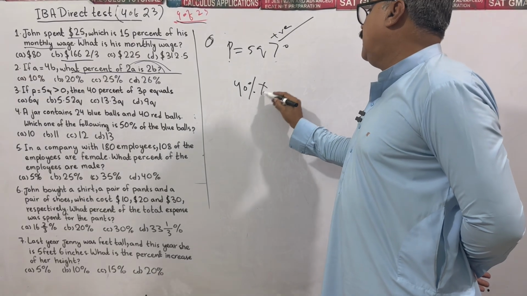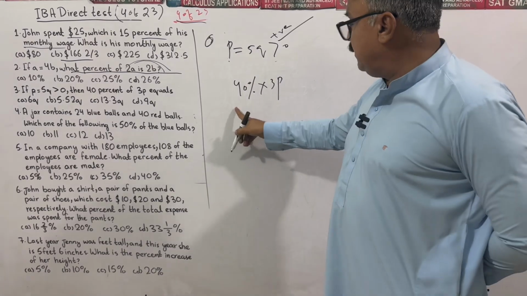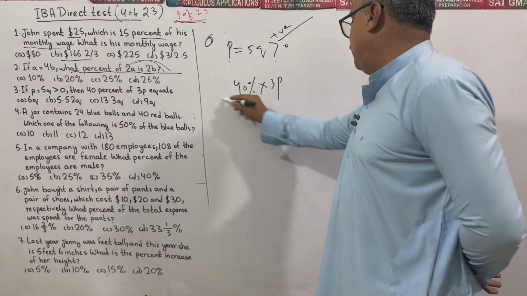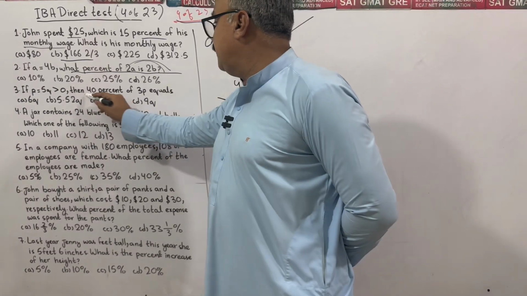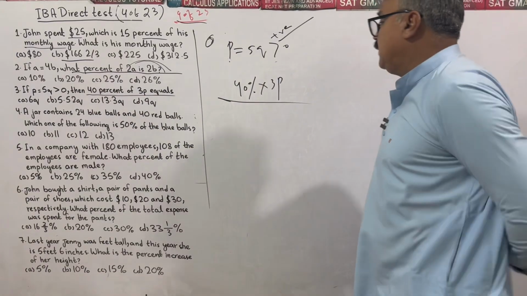40% of 3p. Of means multiplication. 40% of 3p. It's given to us. P is equal to 5Q.